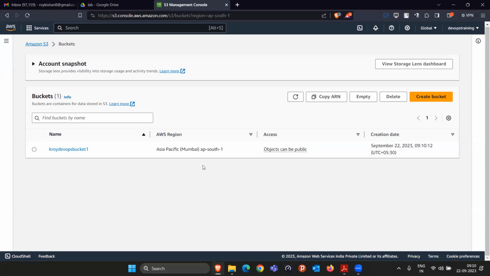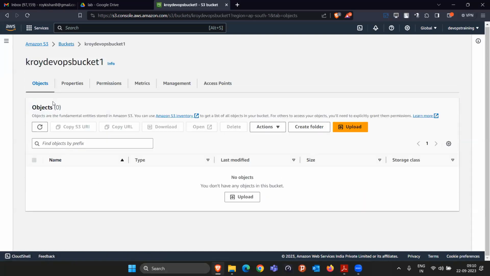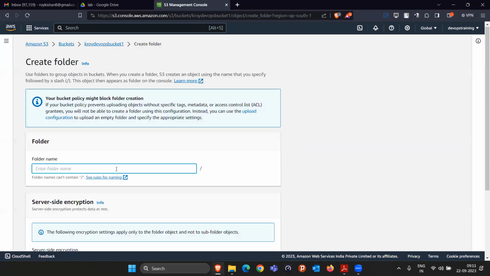Now the usual scenario is exactly the same as what you do in Google Drive. I'm going inside this bucket. Currently there is no object, that means there are no files and no folders. If I click on create folder here, they ask what folder name you want to create.